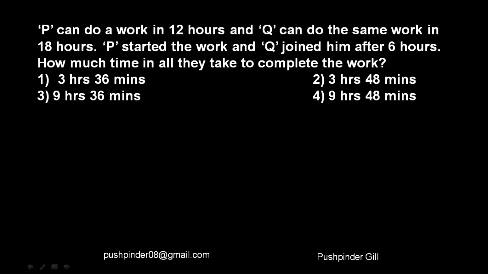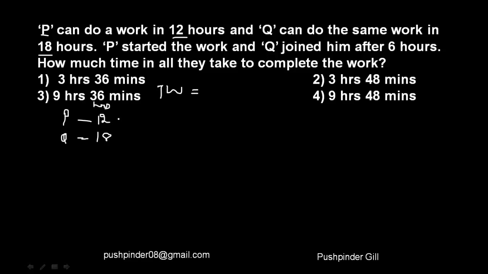Now first of all, let's lay down the question. P can do a job in 12 hours, right? So let's say P is able to do the job in 12 hours. Q can do the same job in 18 hours. Now, the next step should be to assume the work to be of some specific units.